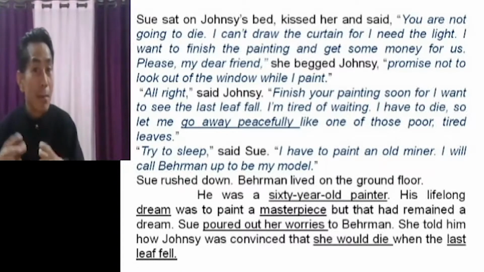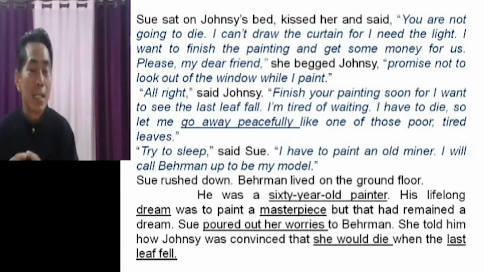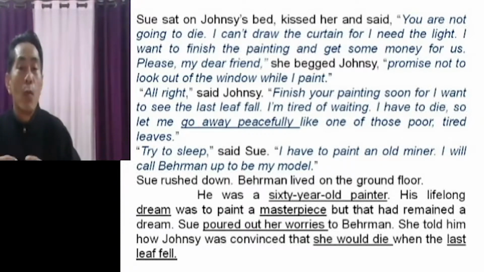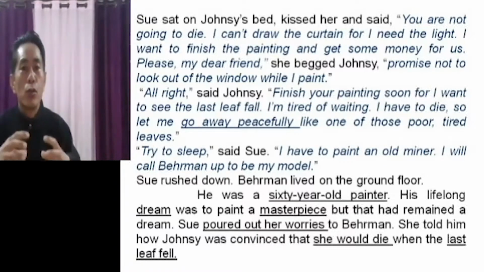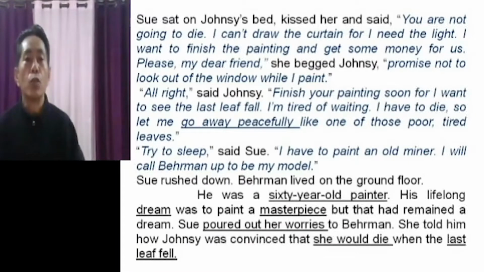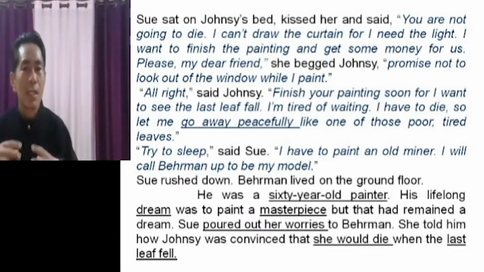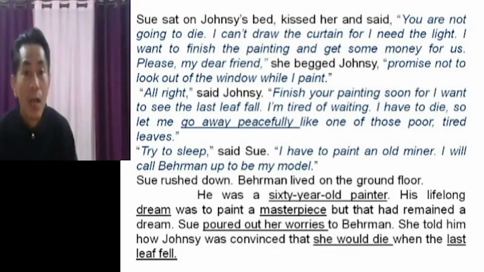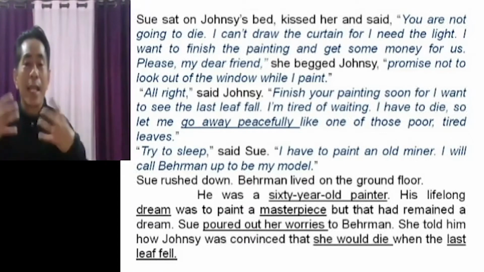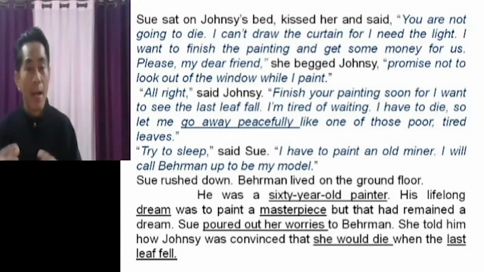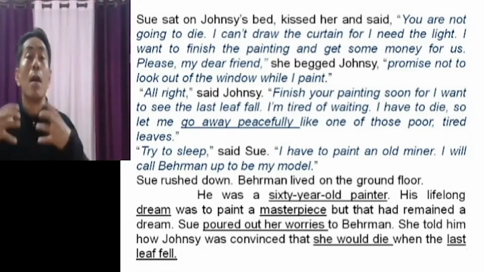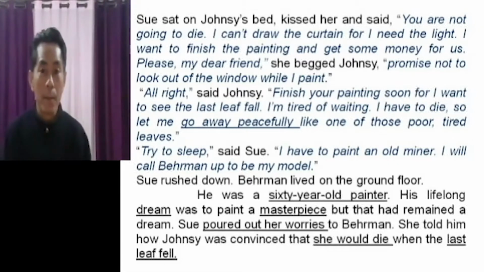So Behrman must be a person who used to listen, who used to show empathy. So Sue poured out all her worries. She told him how Johnsy was convinced that she would die when the last leaf fell. So she started telling everything about Johnsy to Behrman. Now let us see what Behrman does.